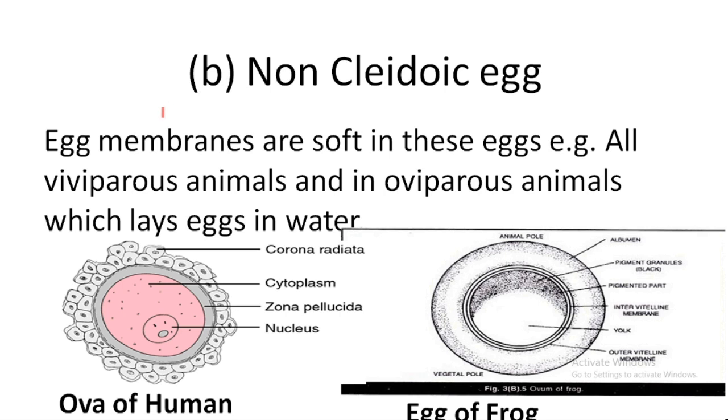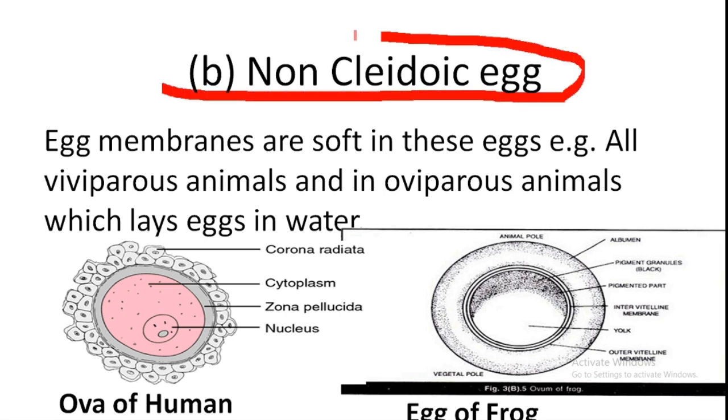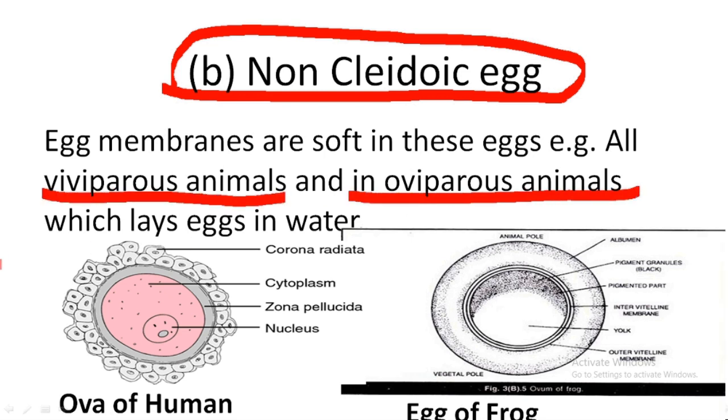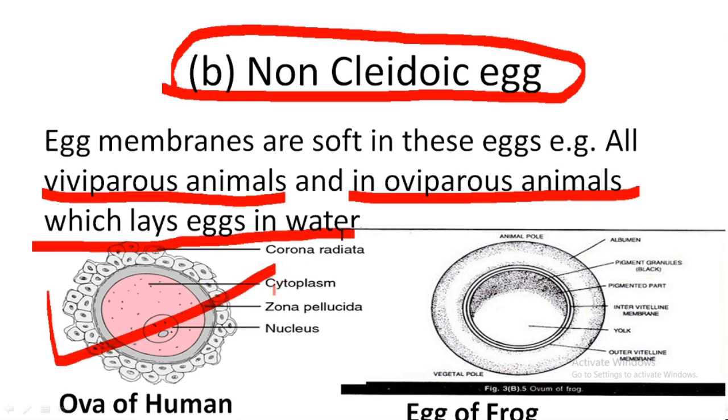And the second one is the non-cleidoic egg. This type of egg is not protected by a shell. This means the shell is absent. So it is present in viviparous animals and in oviparous animals which lay their eggs in water, right? Here you can see the egg of a human.